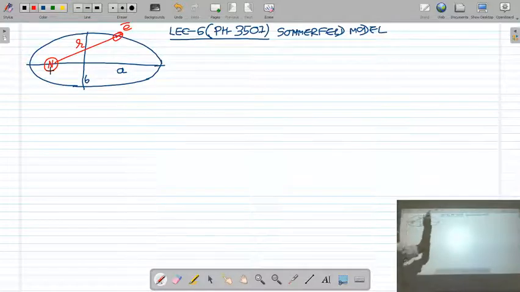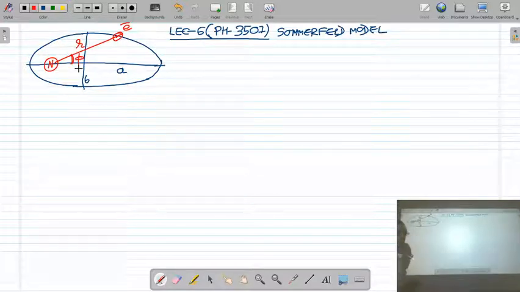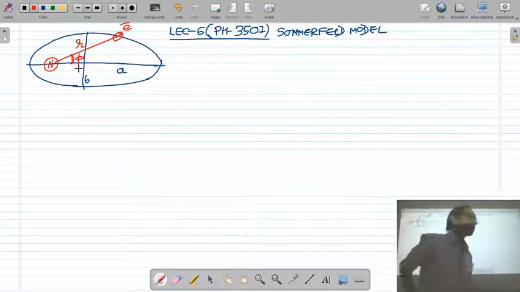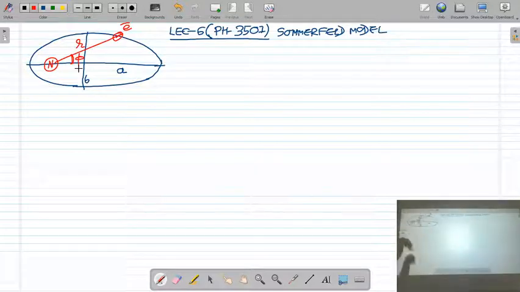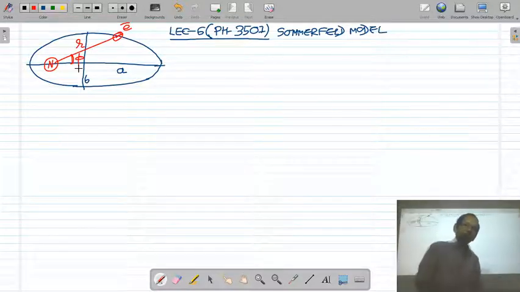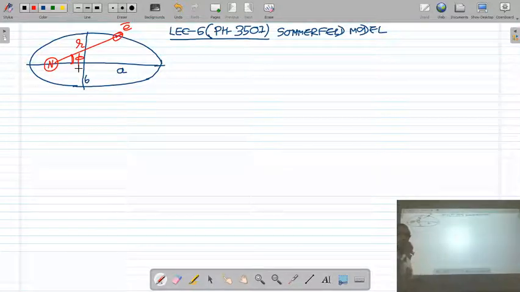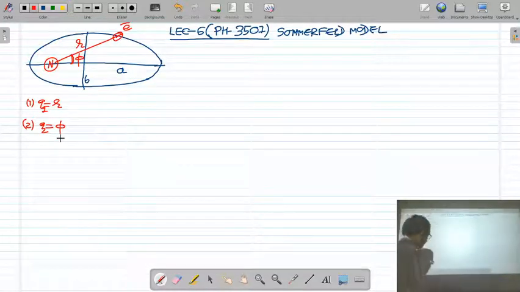The radial distance of the electron from the nucleus is r, and the angle made by this radial vector r with the semi-major axis is phi. In the last lecture, we discussed that the instantaneous position of the electron at any instant of time is defined by two coordinates, the r coordinate and the phi coordinate. Here we are not using Cartesian coordinates, but polar coordinates r and phi. So q1 is equal to r and q2 is equal to phi. One is the radial coordinate, another one is the angular coordinate.